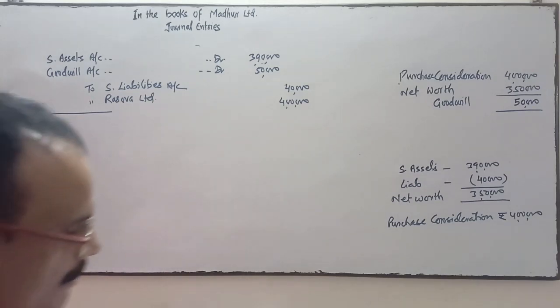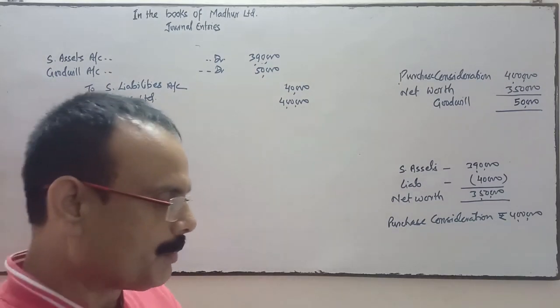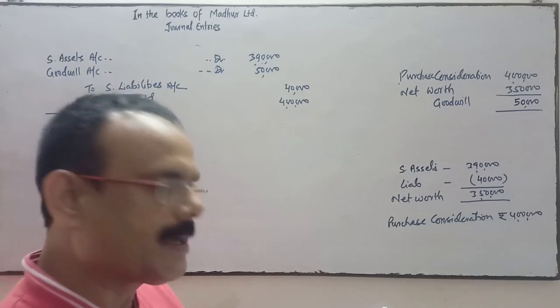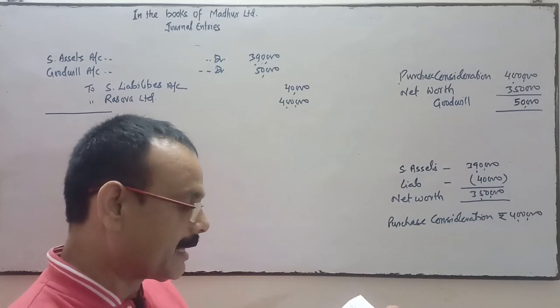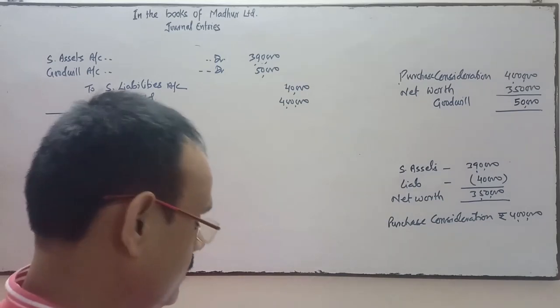Now come to the payment. 20% was paid by check and the balance by issuing fully paid equity shares of 100 each at a premium of 60%.